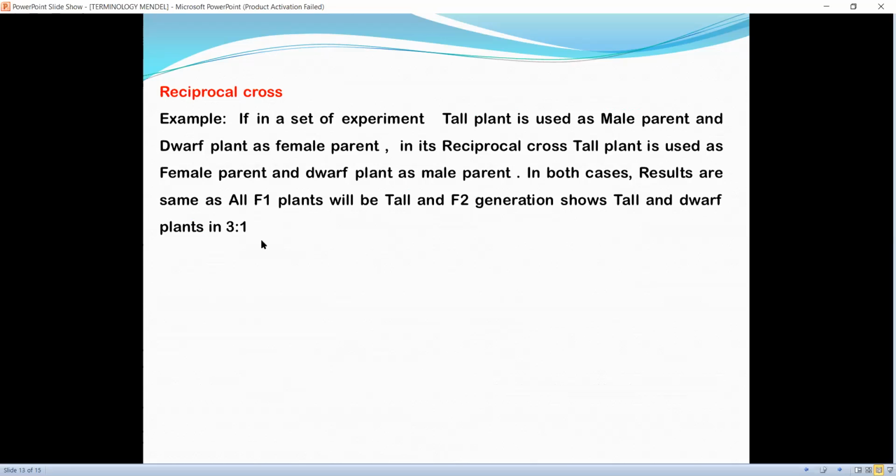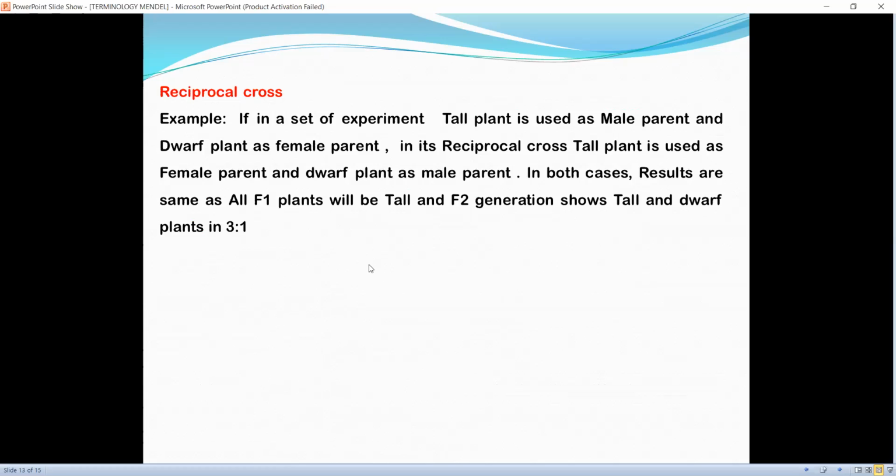Now let us also know about reciprocal cross. It means we can take tall plant as male or tall plant as female. In the same way, dwarf plant as female or male parent.